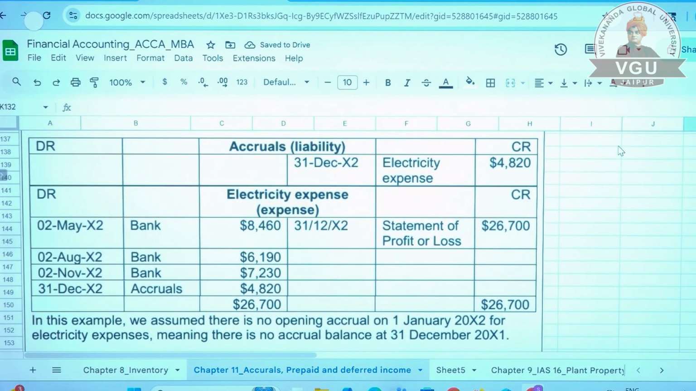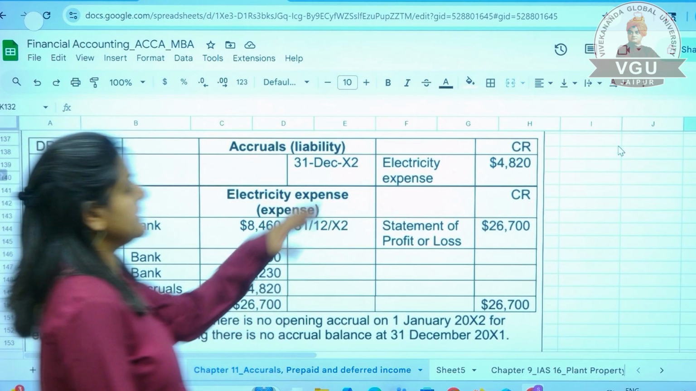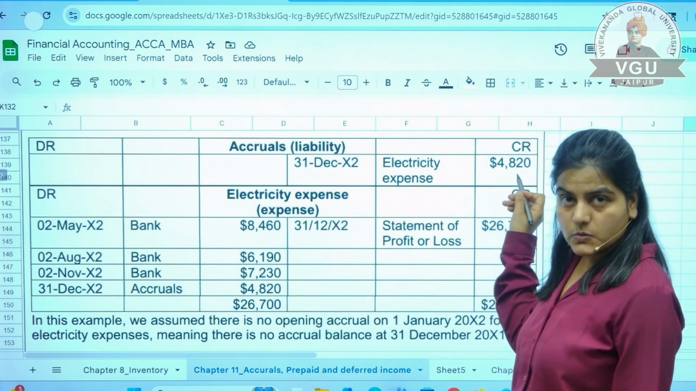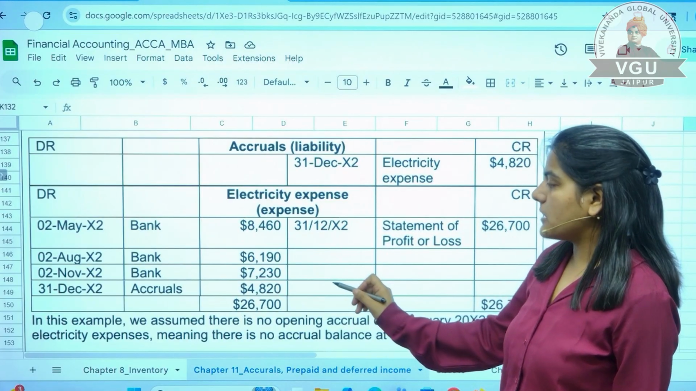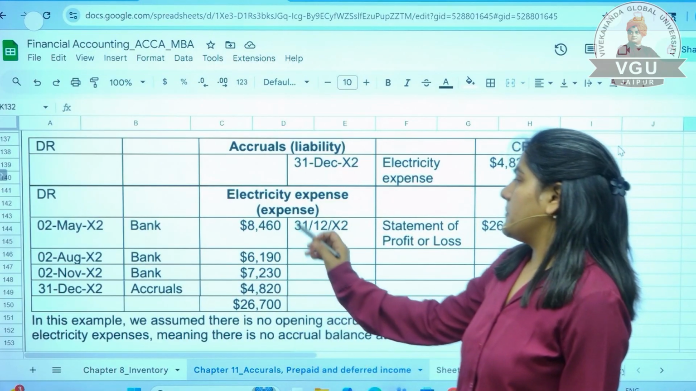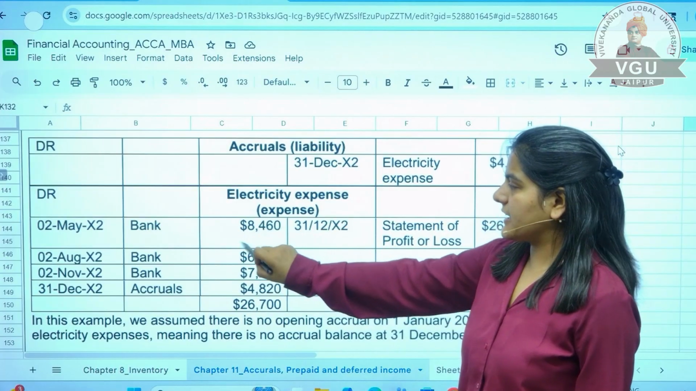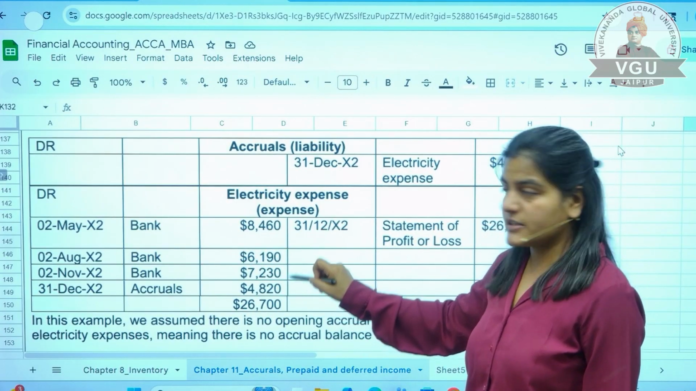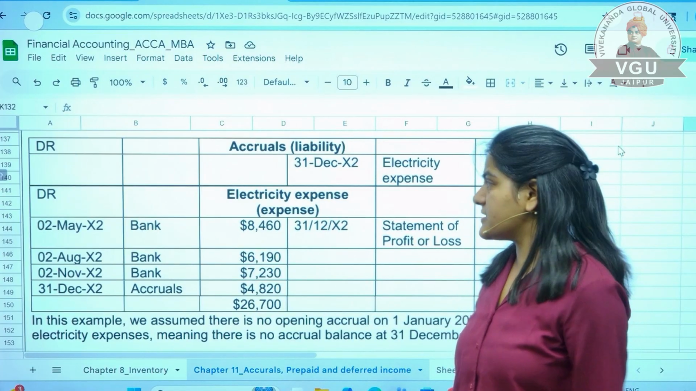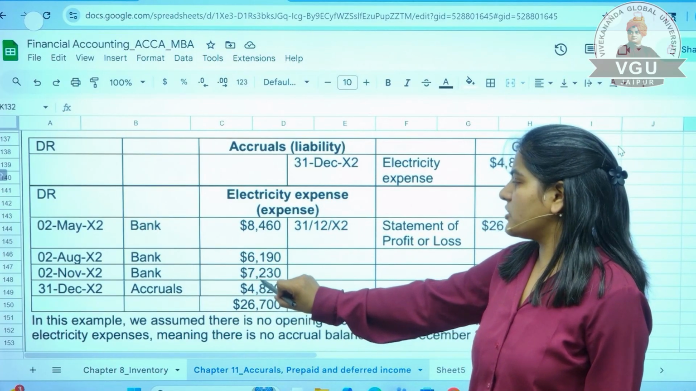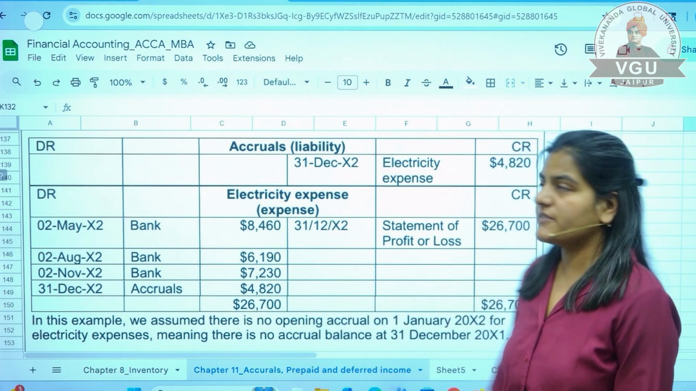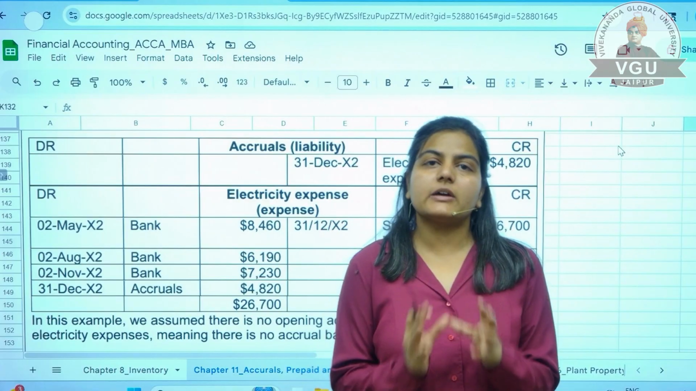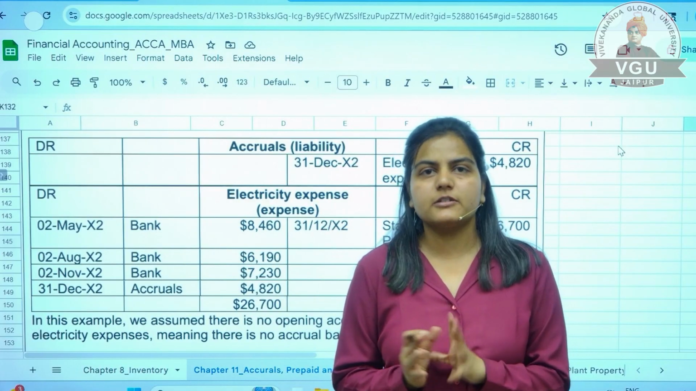Okay, and see, this is how we have created the statement of expenses also, that 4820 will be my accruals, it is a liability. And how much amount of payment have you done? See, bank amount on 2nd May 8460, then 6190, then 7230, and on 31st of December you will add this expenditure 4820, total 26,700, that will go into your PNL account. This is how you calculate your accounting treatment of your accrual.